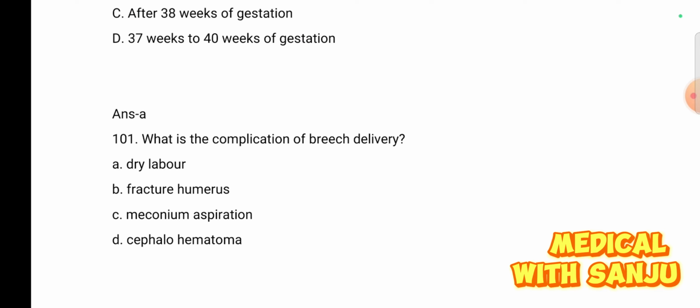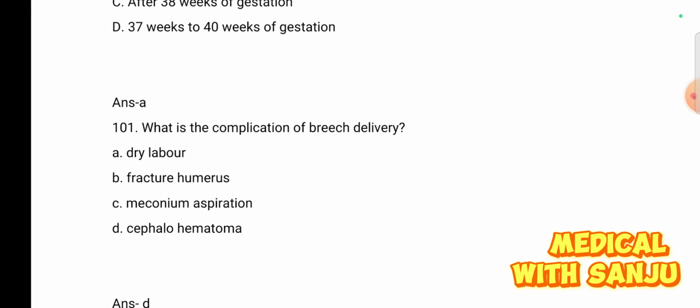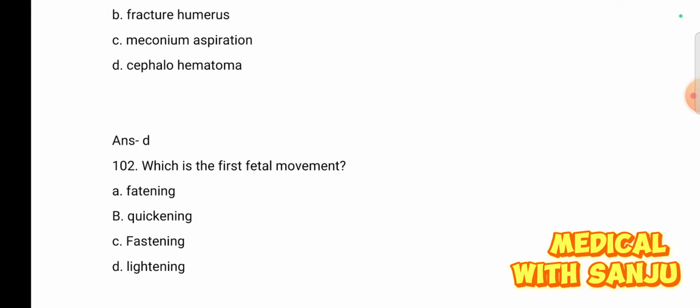Question number 101. What is the complication of breech delivery? Option A, dry labor. Option B, fractured humerus. Option C, meconium aspiration. And option D, cephalohematoma. The complication of breech delivery is cephalohematoma. Option D is the right answer.